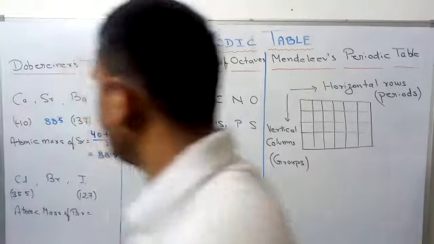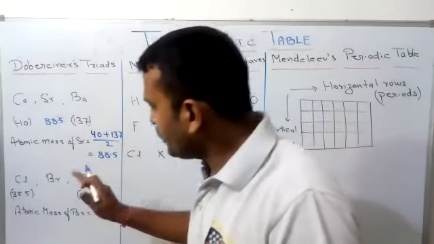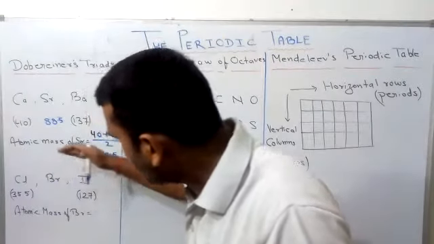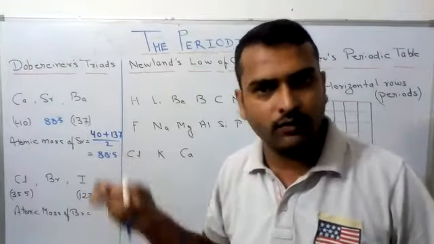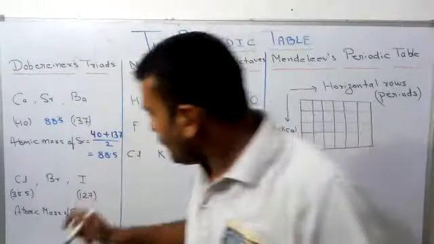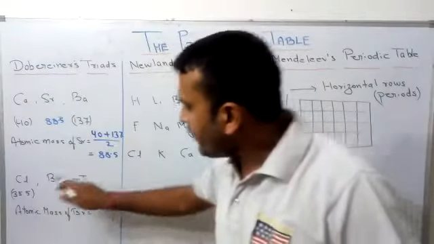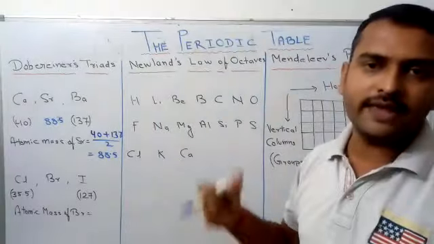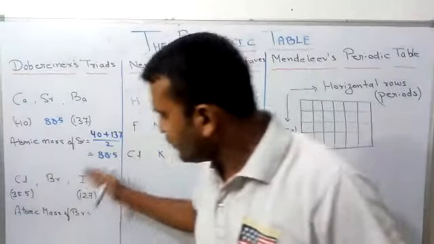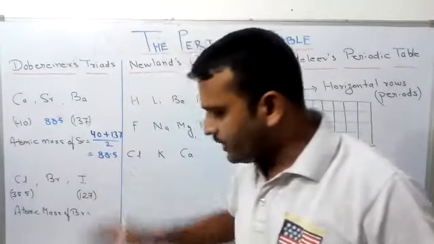In the second triad, he took the elements chlorine, bromine, iodine, because these are non-metals and they have similar valency 1. So the atomic mass of the middle element bromine is the arithmetic mean, or you can say average, of the other two, chlorine and iodine.